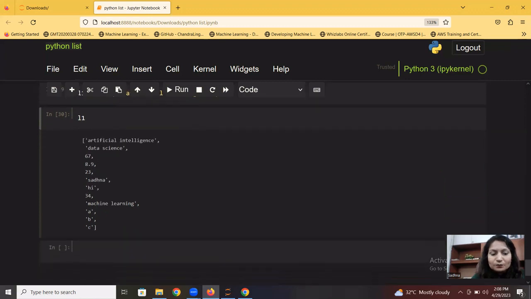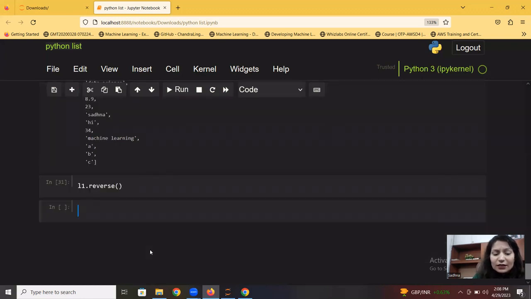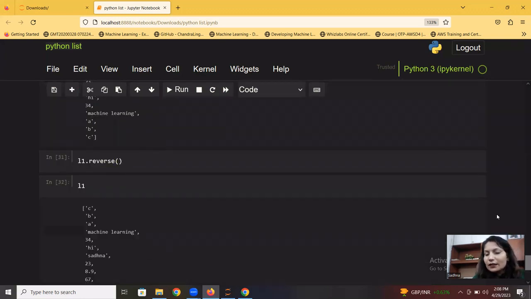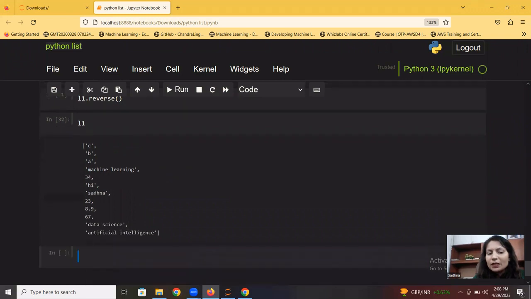So now, let's say I want to clear the entire list. I have that option too. There is a clear function. I can directly clear it. But let's say the reverse as well. Reverse is a predefined function in the list, which basically reverses the order of the entire list. Whatever was first becomes last, and whatever was last becomes first. So reverse is to reverse the entire list.